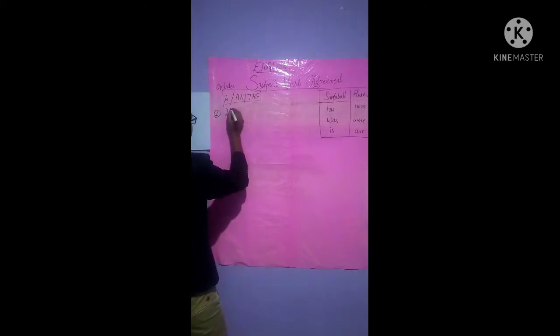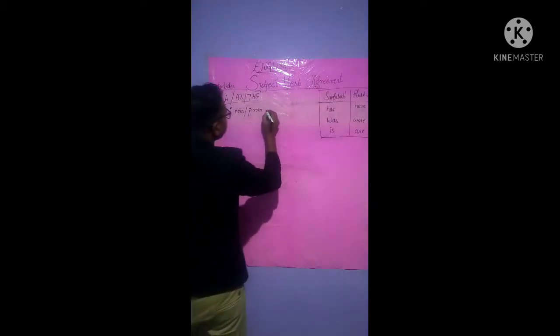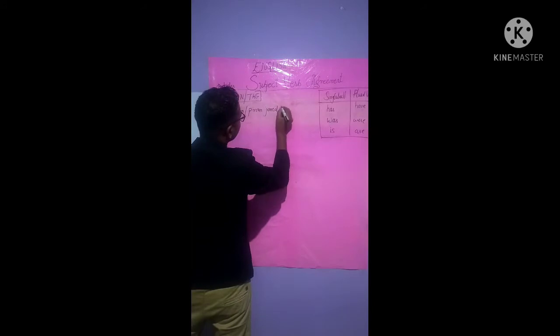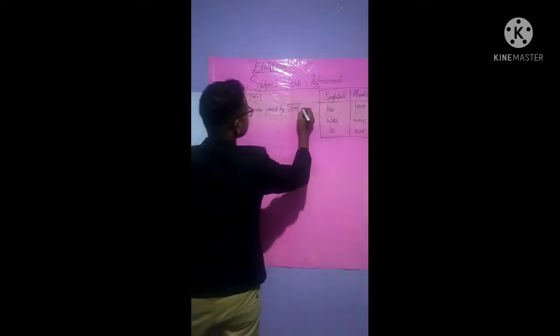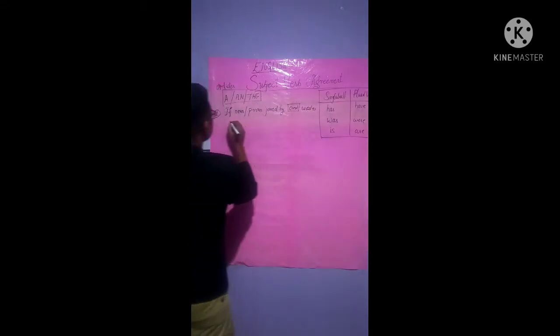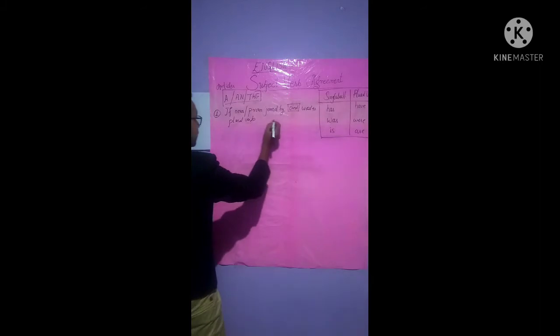The very first rule, number 1, is that if a noun or pronoun is joined by "and", mostly focus here on "and", use a plural verb, isn't it?